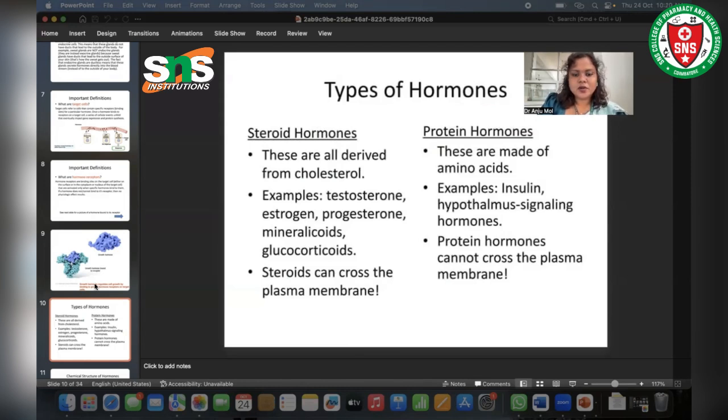Steroids can cross the plasma membrane. Examples of protein hormones are insulin and hypothalamus signaling hormones. Protein hormones cannot cross the plasma membrane.